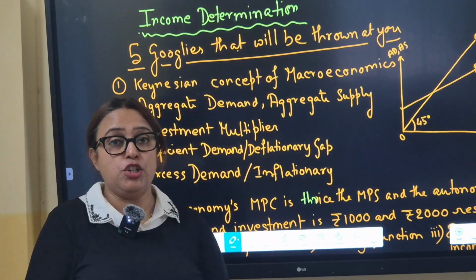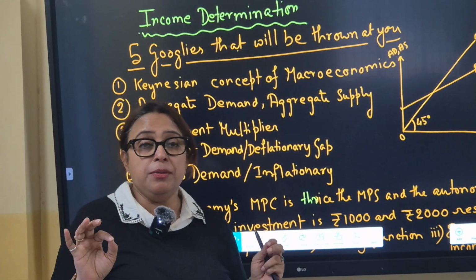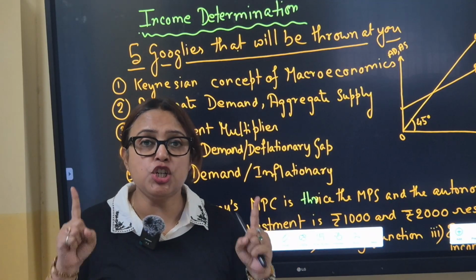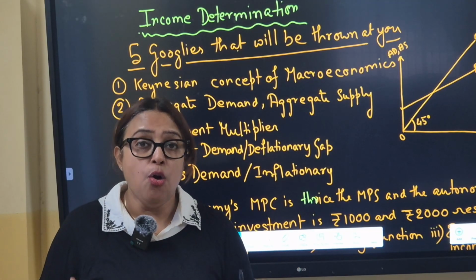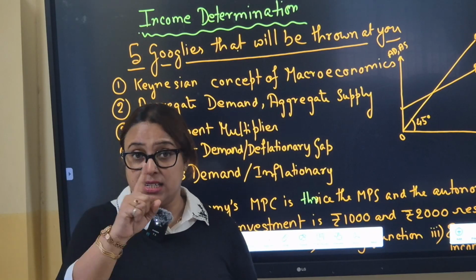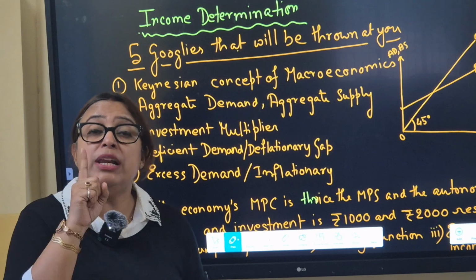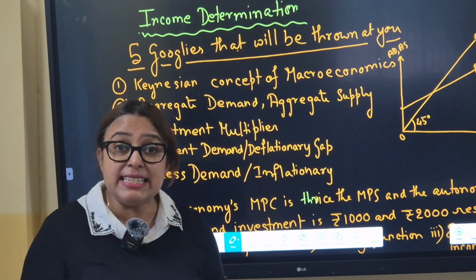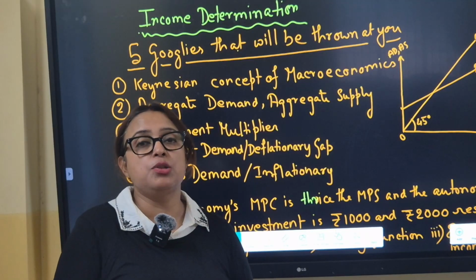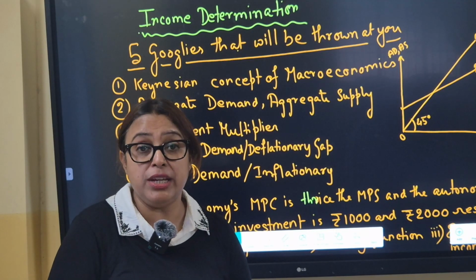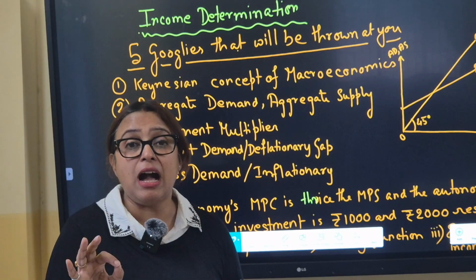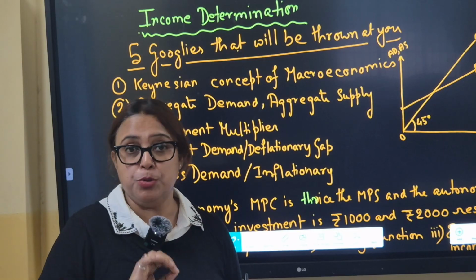Deficient demand and deflationary gap. Listen very carefully. Deficient demand is not, listen to me, deficient demand is not when the aggregate demand is less than aggregate supply. But when actual aggregate demand is less than full employment aggregate demand, that situation is called deficient demand or deflationary gap, which reduces the equilibrium level of income, employment, and output.